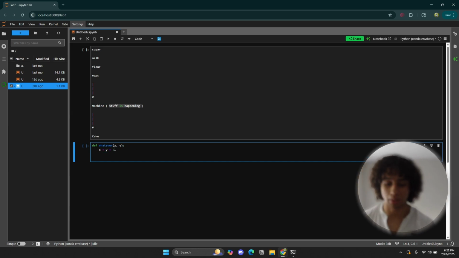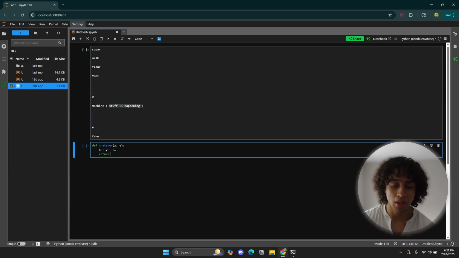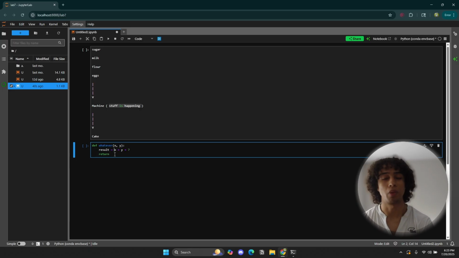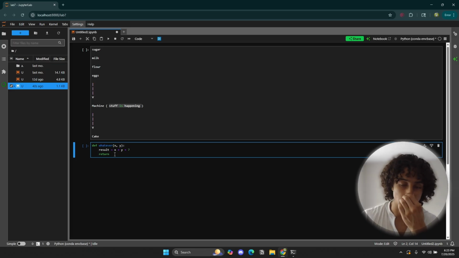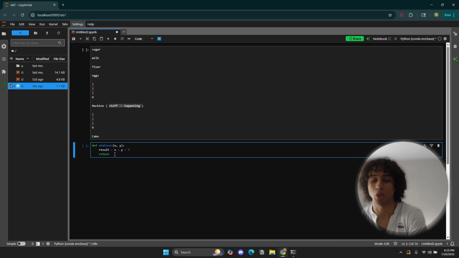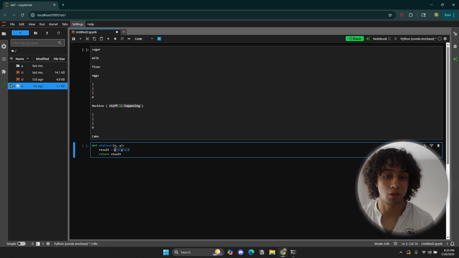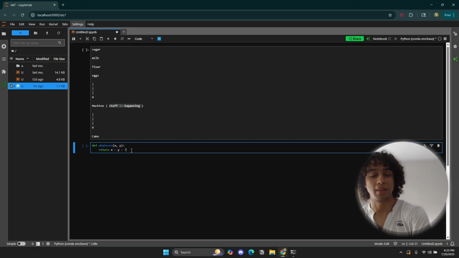In order to do that, I would need to use the return statement. That's the return statement. How is it going to return whatever it calculated here? Well, that's what variables are for. I can call my variable anything I want. I could call it result if I want. And we already talked about variables. You should already by now know how to use variables, so this should be pretty straightforward. And then what we're going to return to the console is that result. Simple as that. Now, you can actually also not use variables, and you could just directly put the operation next to the return statement like that, and that should also work.